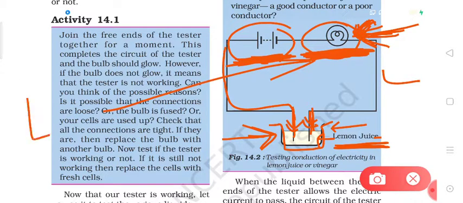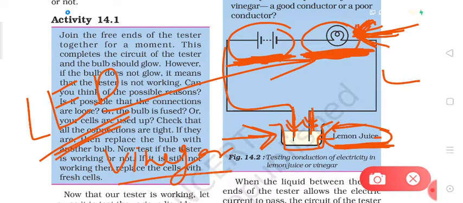Then you will see that the LED is glowing properly and it is indicating that the lemon juice is a good conductor of electric current. In case we take vinegar in place of lemon juice, even then the LED will glow very properly. That means both vinegar and lemon juice are good conductors of electric current.